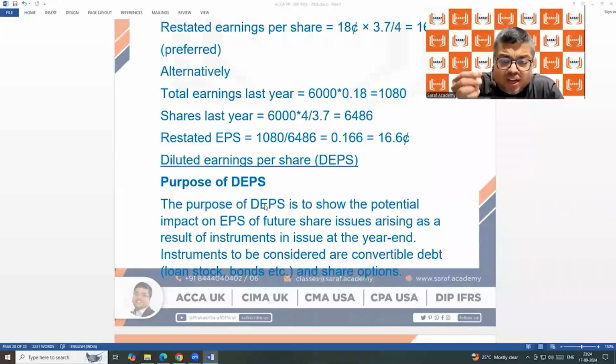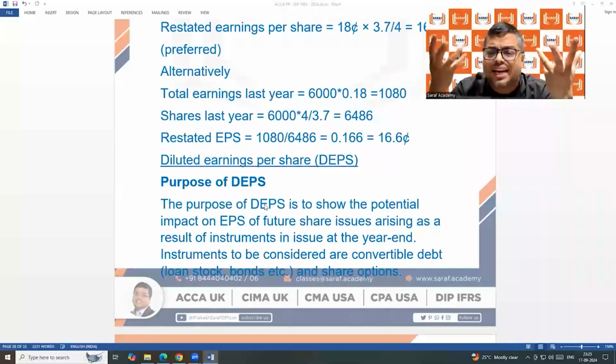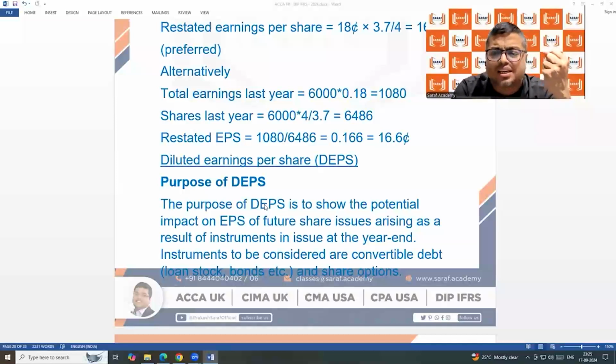You need to calculate this free number of shares. If you are wondering about the formula, there is no formula. We have calculated theoretical ex-rights price. Suppose Faiza was saying again, maybe she, or anybody, is thinking of a formula, you can't understand. This is not a formula. Simple, rational calculation. भैया मेरे को 500 शेयर का 1,800 करके पैसे मिल रहे हैं. एक शेयर का दाम 3,000 है. So 500 into 1,800 by 3,000, how many shares? But I am giving 500 shares. This much I am giving free. That free shares need to be added in the denominator to calculate EPS. That is called diluted EPS.